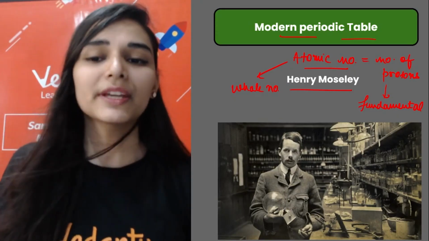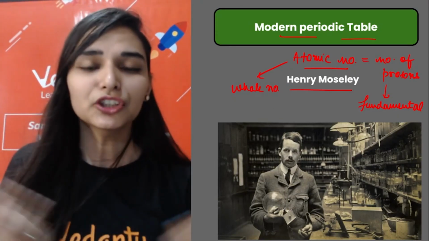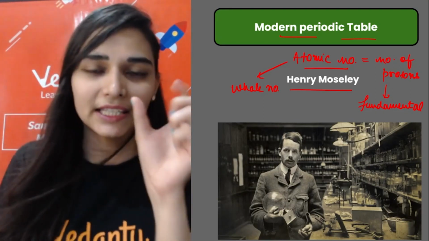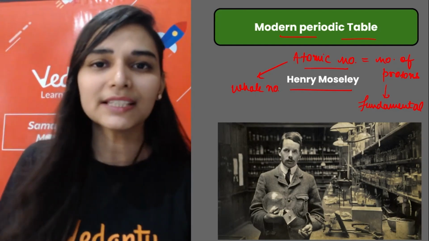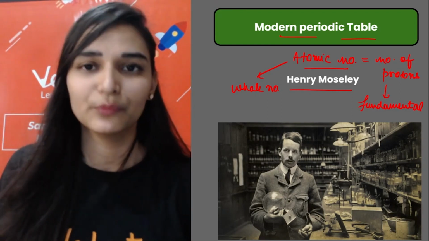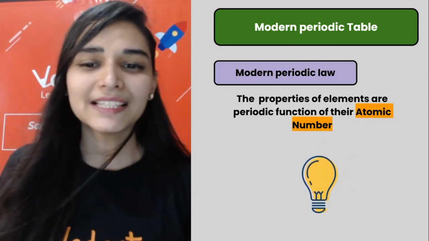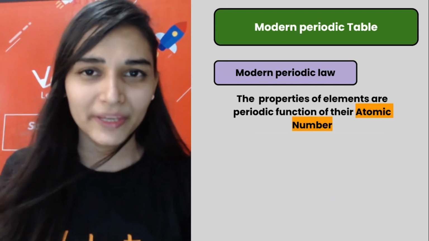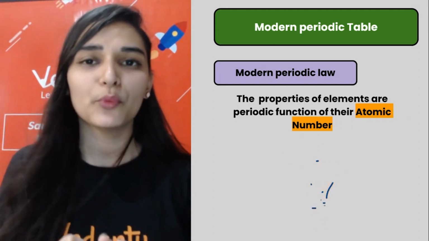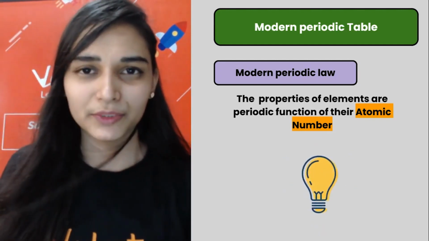Point number two is that it is a fundamental property and it never changes. It's a unique identity for an element. It's like your Aadhaar card wali ID. Your Aadhaar ID of every citizen of India is different. Just like that, every element has a different atomic number. So now he arranged the elements in increasing order of atomic number, and he found that elements with the same properties are repeating after a certain interval.